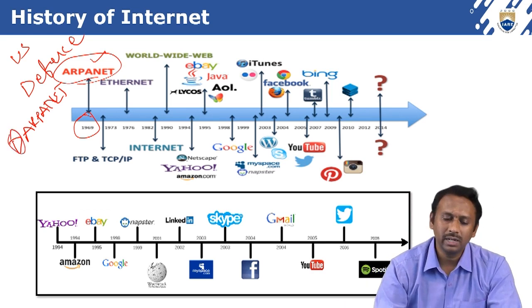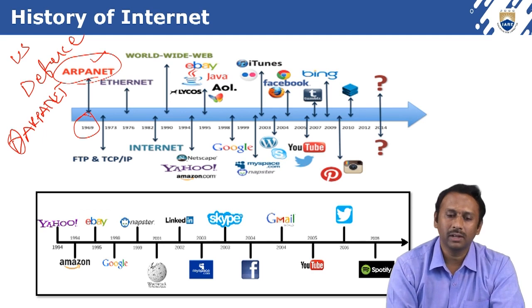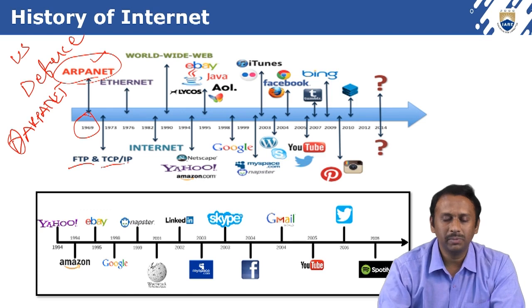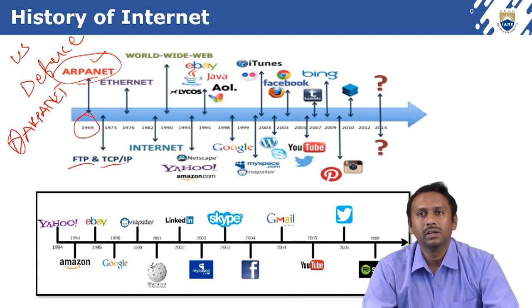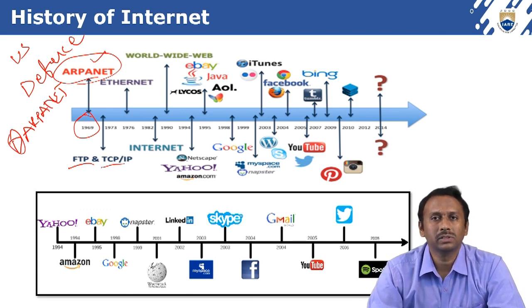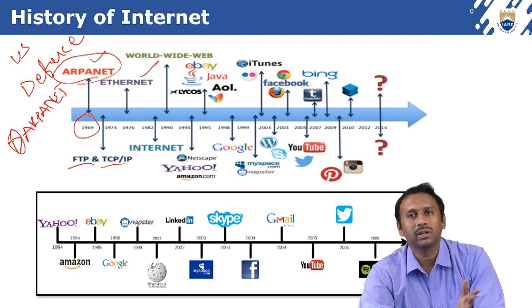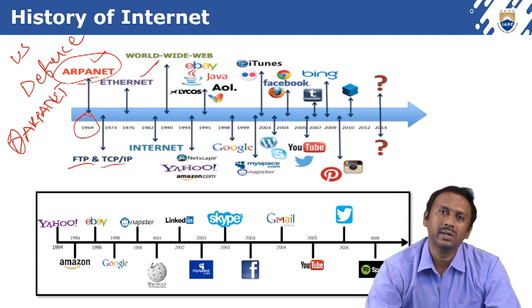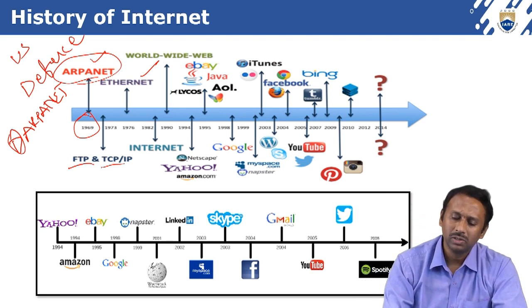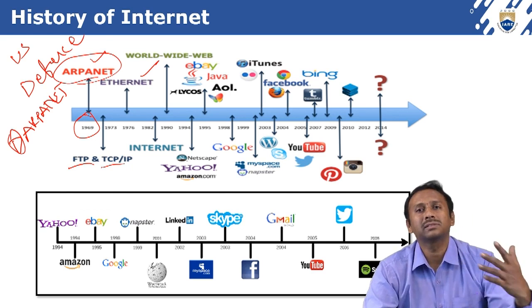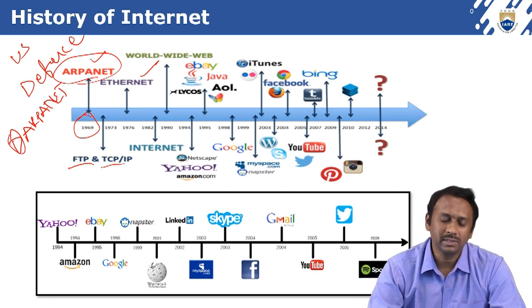Okay, so later, after ARPANET came to the world, a few years later FTP, TCP/IP protocols were introduced, and Ethernet, and slowly one by one, again the internet, Yahoo, Netscape Navigator, YouTube, so many things came, and technology is drastically increasing day by day, isn't it?